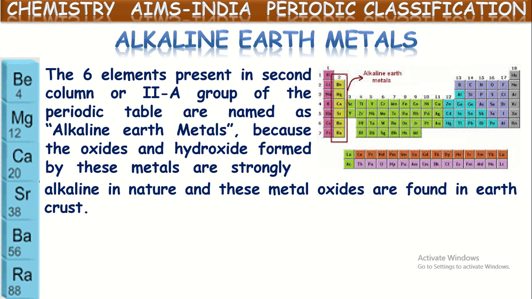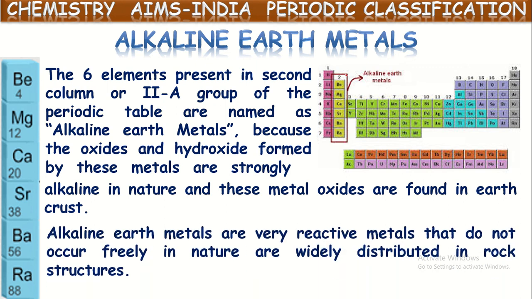That is why these are called alkaline earth metals. These six metals in the second column also form alkalis. What does alkalis mean? The bases which are soluble in water. So the second group elements also form alkalis, and mostly these metals are available in the earth crust. So by taking these two features, these elements are considered as alkaline earth metals.